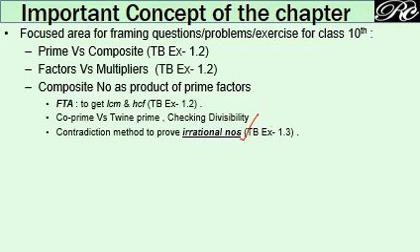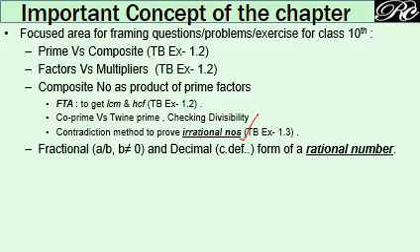then the fundamental theorem of arithmetic. It is the composite number which can be written as product of their prime factors, which is unique. It is called the fundamental theorem of arithmetic. Then using this we can prove a number as irrational.